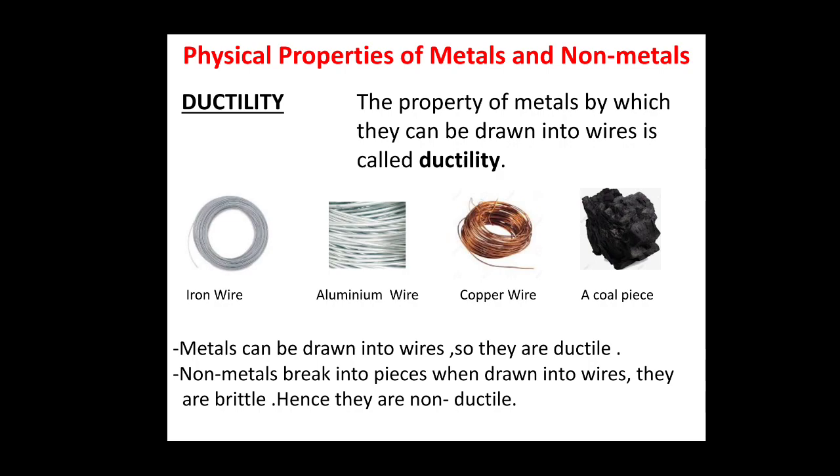But have you ever heard of a coal wire? No, isn't it? So, metals can be drawn into wires, so they are ductile. And non-metals break into pieces when we try to draw wires out of them, because they are brittle, and that is why we call non-metals non-ductile. So, how can you define this property? The property of metals by which they can be drawn into wires is called ductility. Clear?